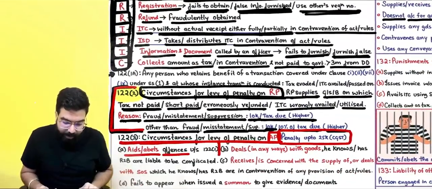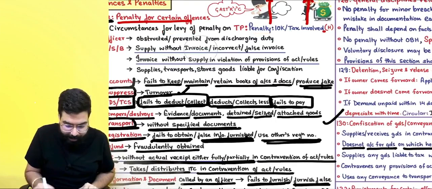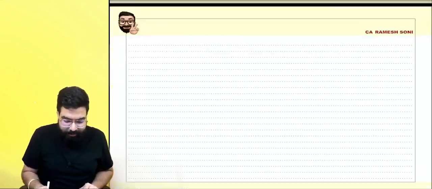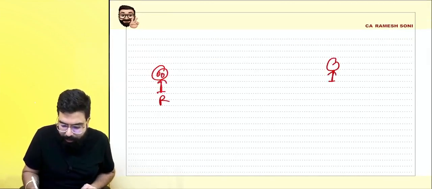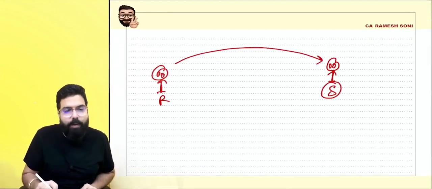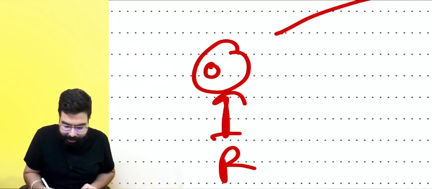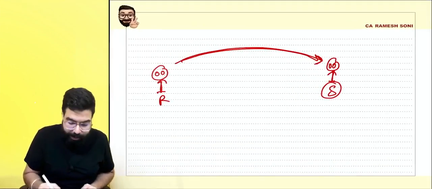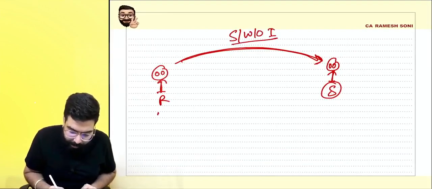Now, I will tell you one example. You went ahead and supplied without invoice. I am Ram. Ram went ahead and told one customer, for example Shyam over here, I will go ahead and sell you the goods. Supply without invoice. Ram is a taxable person.